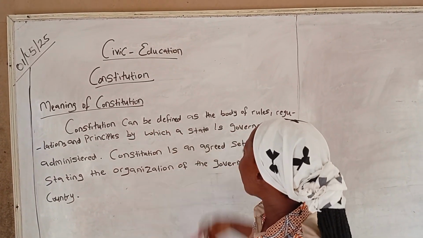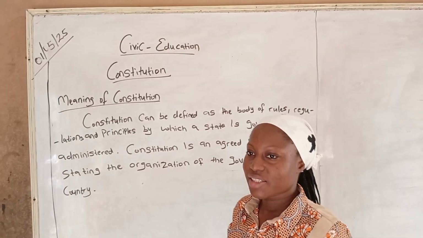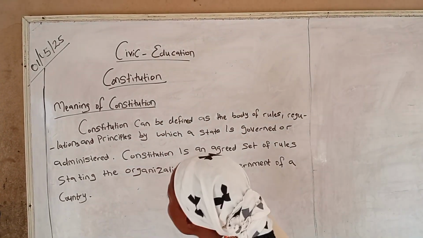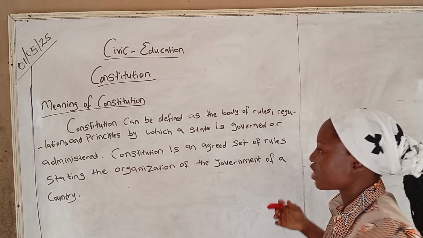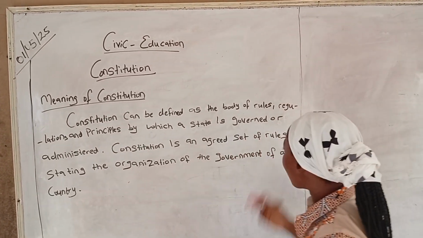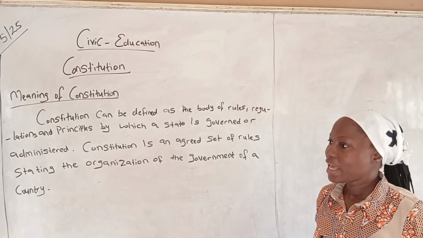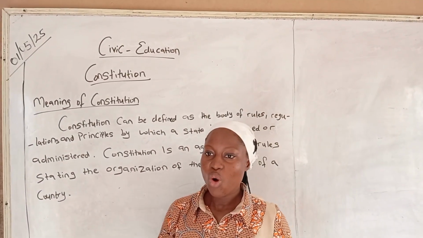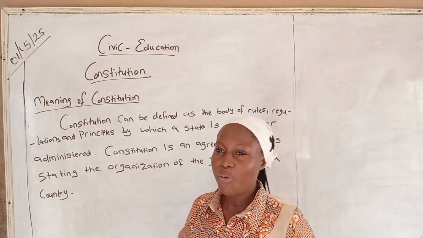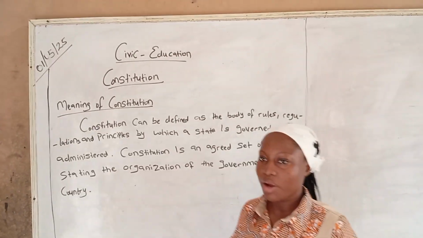Constitution can simply be defined as the body of rules and regulations and principles by which a state, country, or nation is being governed or administered. I repeat, Constitution can be defined as the body of rules and regulations and principles by which a state, country, or nation is being governed or administered. There's a saying that says, where there is no law, there is no sin.